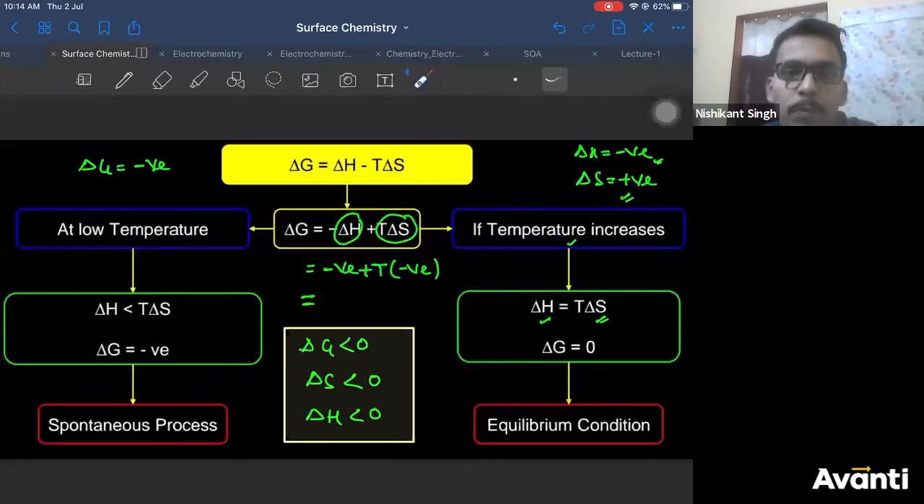T delta S is positive if delta S is negative. If delta S is negative, T delta S will be positive. How? Temperature is not negative, na? Temperature is low. Temperature is not negative. Sir, always entropy decrease depends on temperature. Yes, entropy is a function of temperature. Ganesh, but you see here, it does not matter.